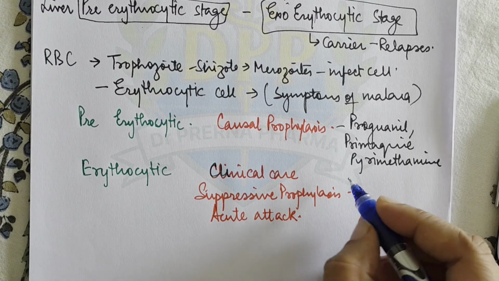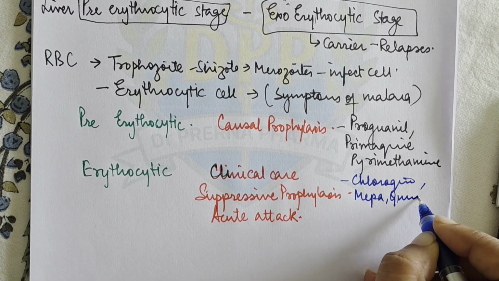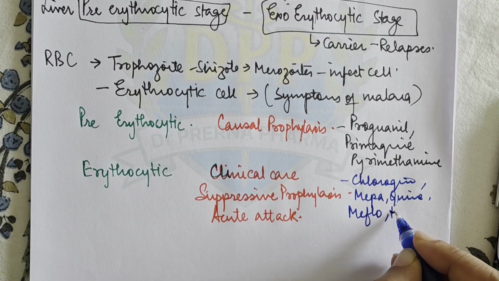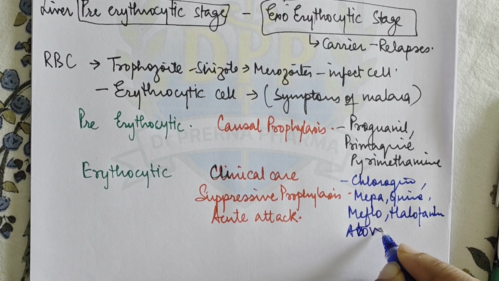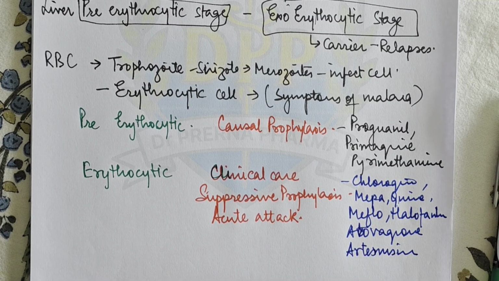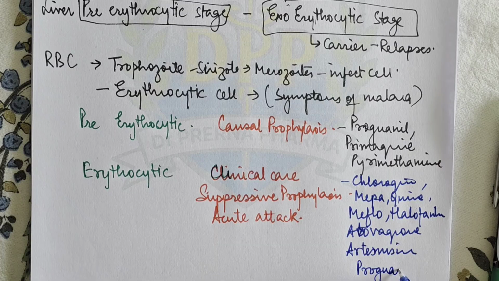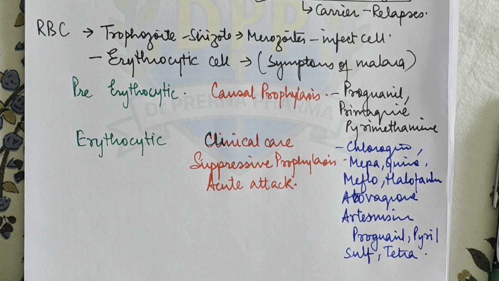Here we have a lot of drugs: chloroquine, mepacrine, quinine, mefloquine, halofantrine, then atovaquone and artemisinin derivatives. Other drugs are also used: proguanil, pyrimethamine, sulfonamides, and tetracyclines. These are the drugs which are effective in the erythrocytic phase.